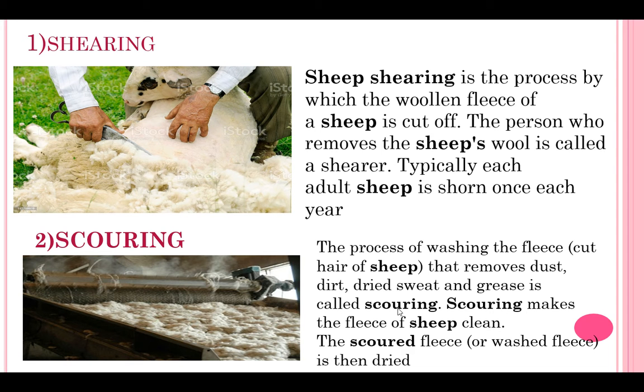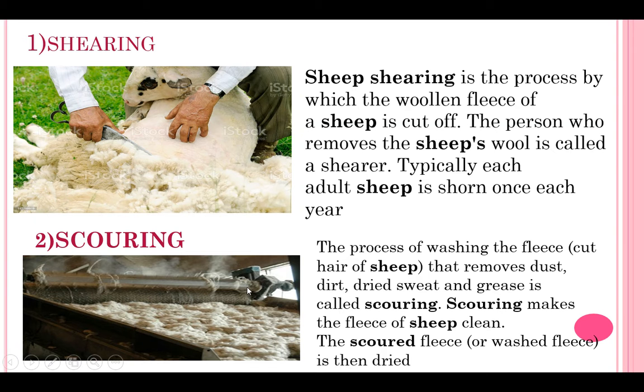Scouring is nothing but it is washing process. So when we take this sheared wool, it will be carried out in washing process. When we wash this, it will remove dust, dirt, dried sweat and grease, whichever is attached to this wool. That scouring process will make this fleece very clean.